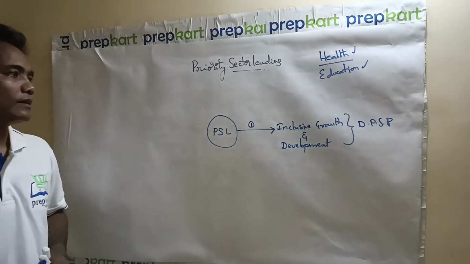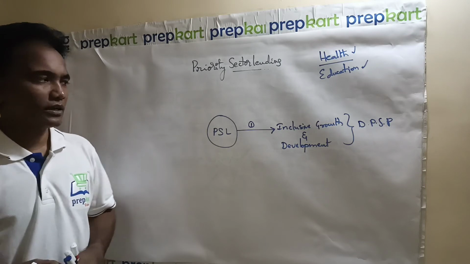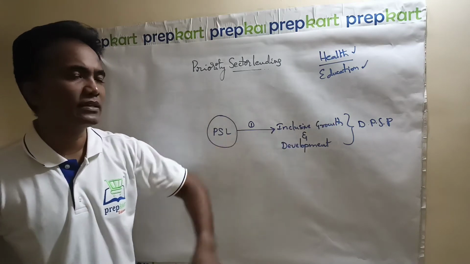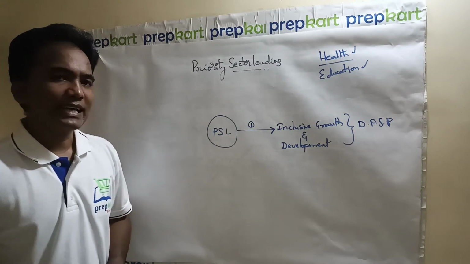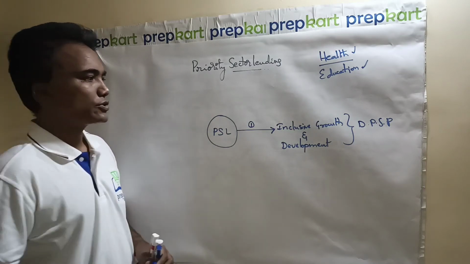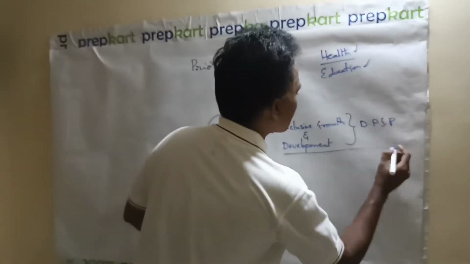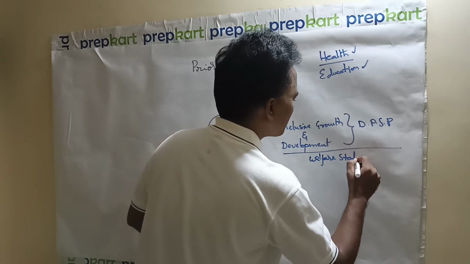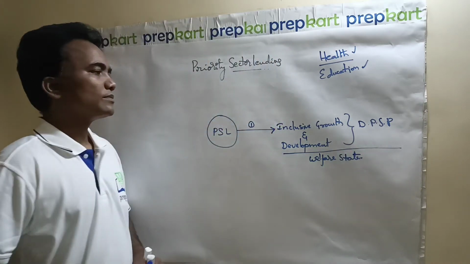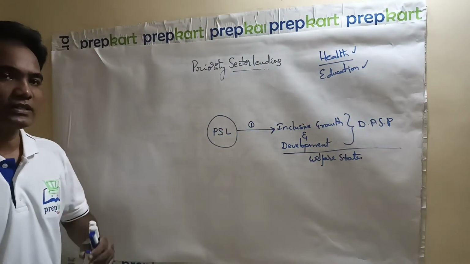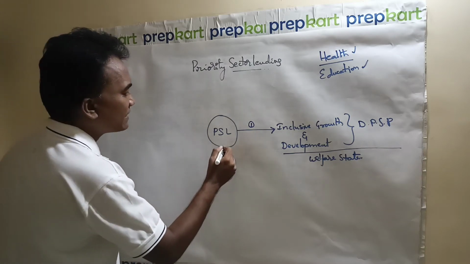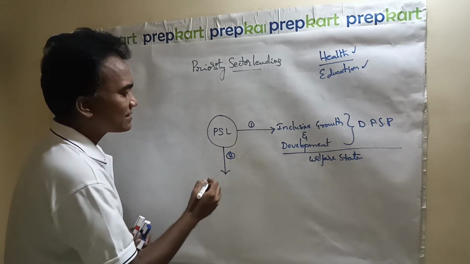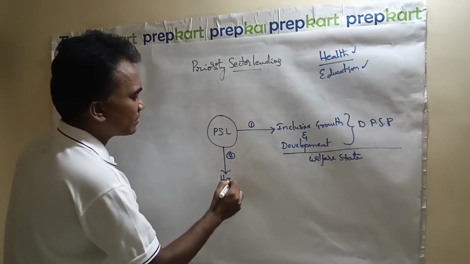So we have the priority sector lending concept on the basis of inclusive growth and development, which is there in the Directive Principles of State Policy of the Indian Constitution, and the base for this is the welfare state. So that is the base for the priority sector lending concept. Now we will see what the historical background is.